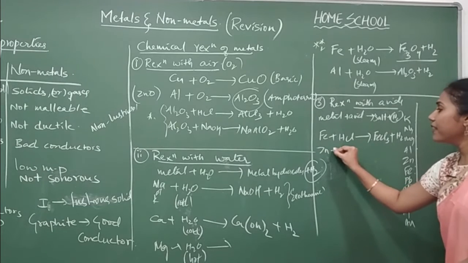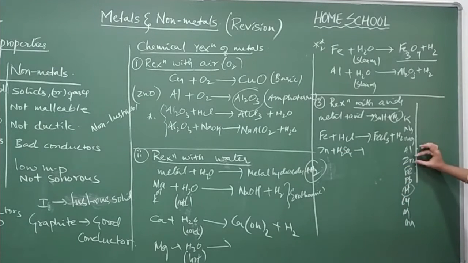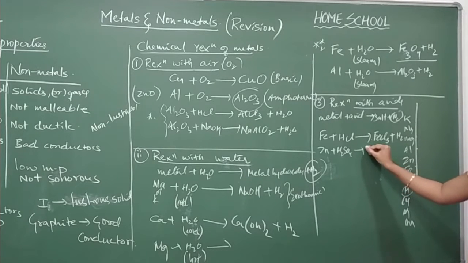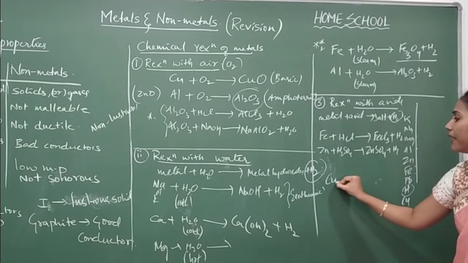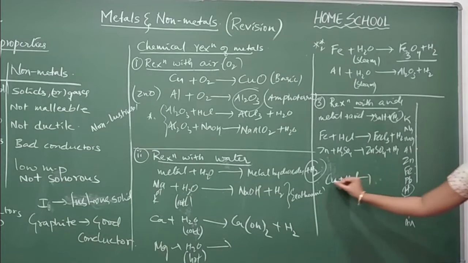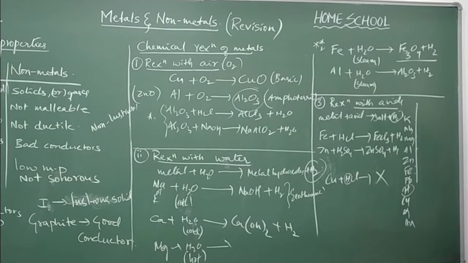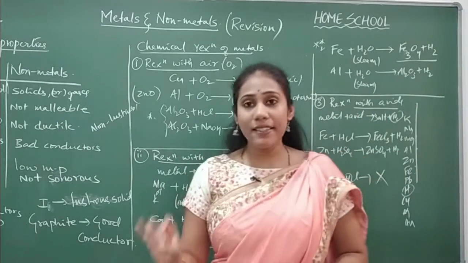Zinc, can it react with the acid H2SO4? Definitely, because zinc is placed above hydrogen in the activity series. So what is the product you will get? You will get zinc sulfate plus hydrogen gas. Whereas copper, can it react with HCl? Where is copper? Copper's position is below hydrogen. It cannot react with acids. It cannot displace hydrogen from acids. So here you will not have any reaction. Okay, so this is one important aspect that you have to understand.